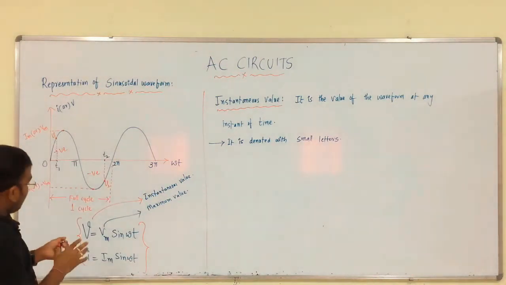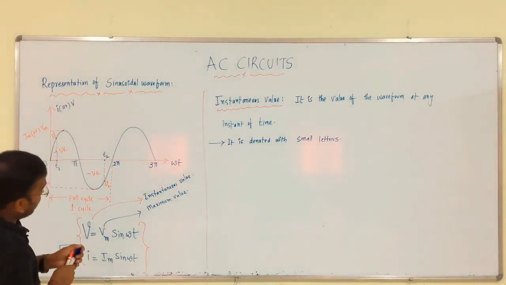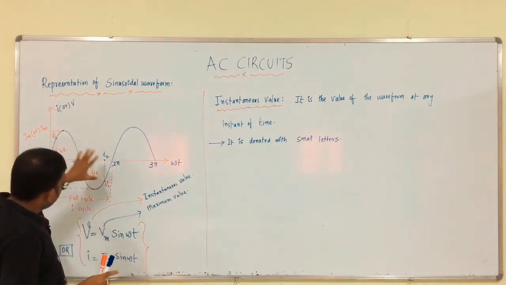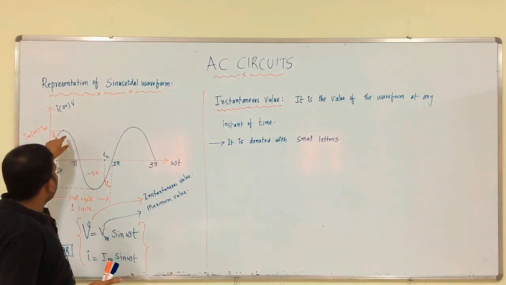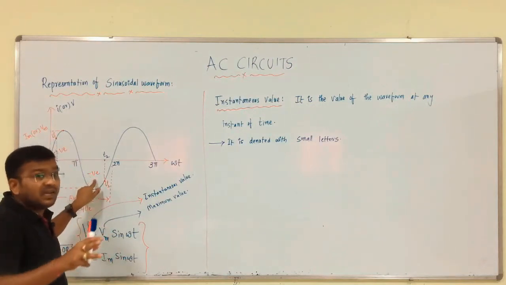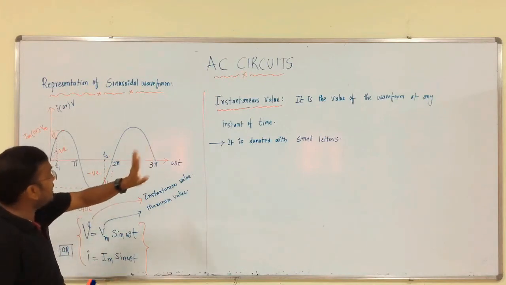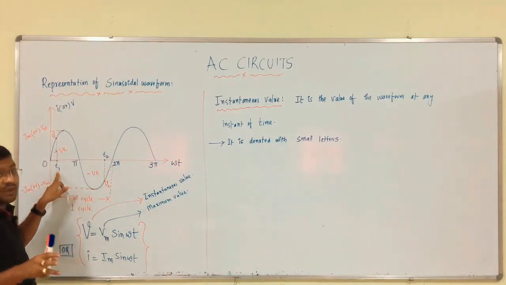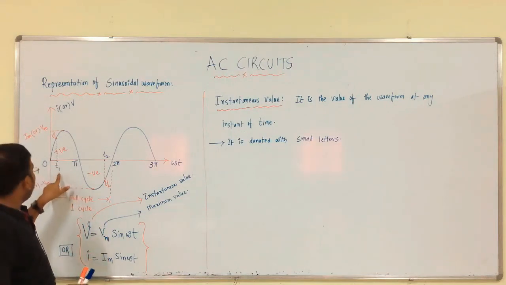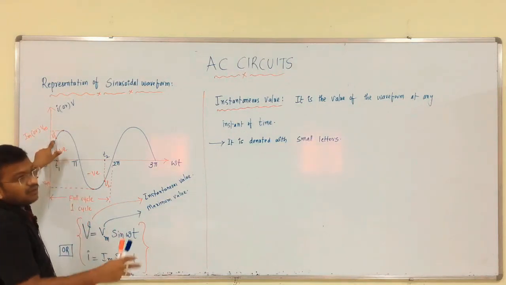See, what is the basic difference between instantaneous and maximum value? Maximum value is the same for every waveform. The maximum value for positive half cycle and for negative half cycle at any instant is the same, but coming to the instantaneous value, it changes with respect to different instants. At T1 we get V1, that is one value.